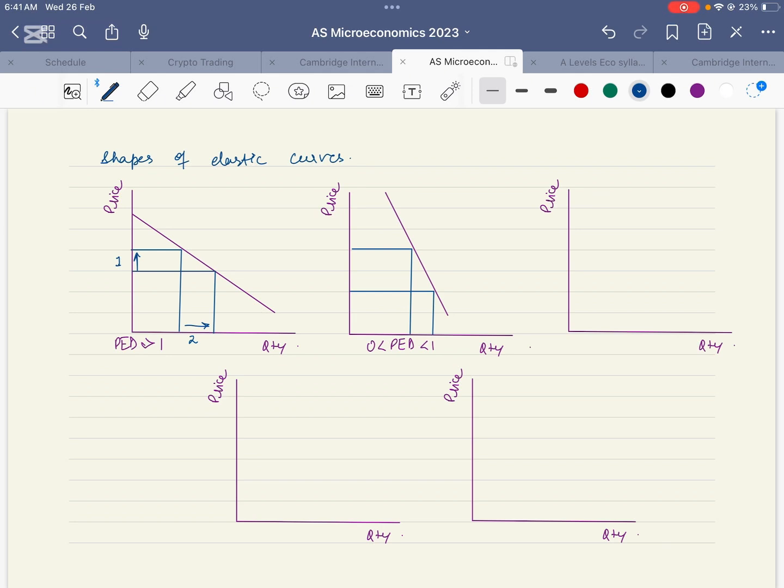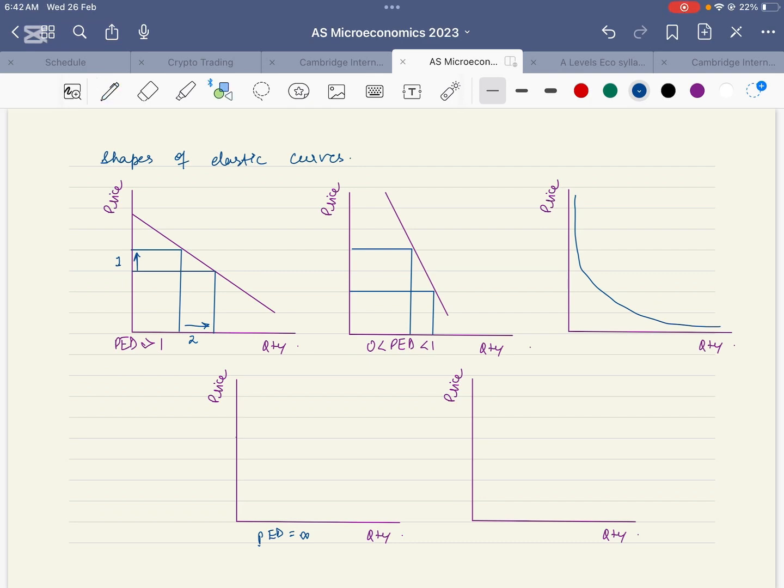Unitary elasticity. The unitary elasticity curve is a curve which is asymptotic to both the axes. It means that it does not touch any axes, and the area under the curve is revenue for the firm, which does not change with changes in prices, because the proportion of change in price and change in quantity is equal to 1.